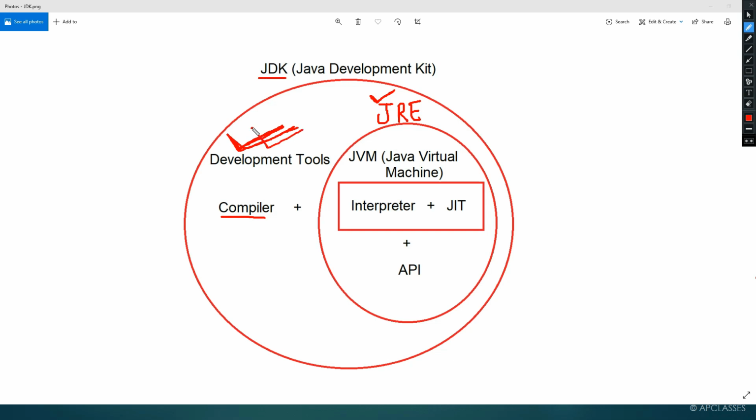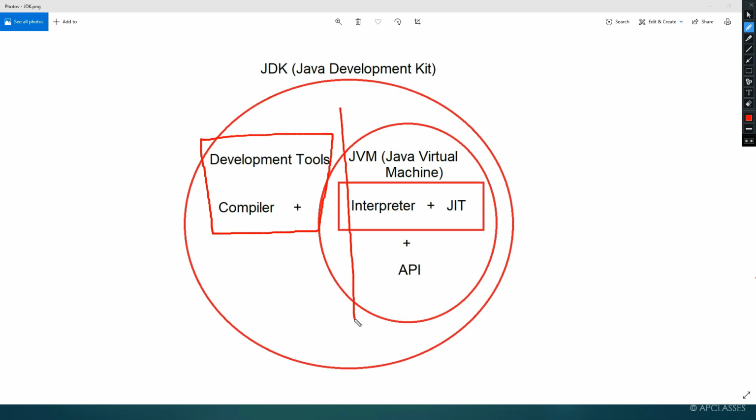Once the development is over, with the help of the compiler, it will be converted to bytecode. Now we are ready for the execution. Once we convert it into bytecode, we are ready for execution. So remember, combinedly, this part comes under development, and this part comes under runtime or execution.